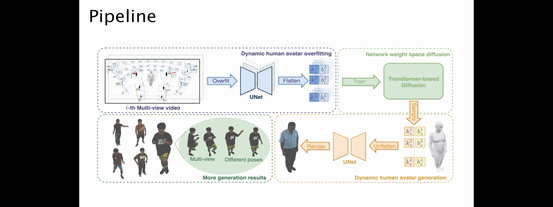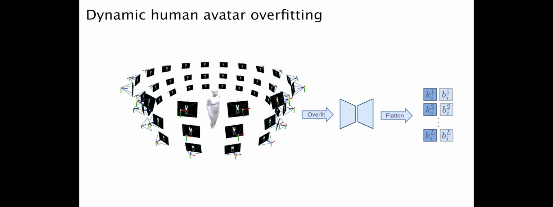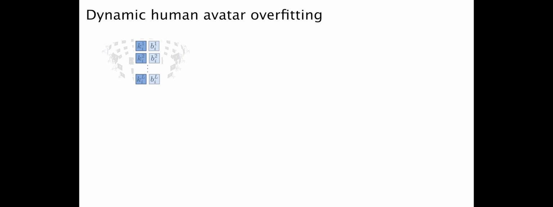Now let's take a closer look at the first module, dynamic human avatar overfitting. In this stage, similar to person-specific rendering approaches, we use calibrated multi-view image sequences, along with corresponding human pose parameters to train a UNet. Once trained, the UNet weights encapsulate a dynamic human avatar and capture detailed, pose-dependent deformations.